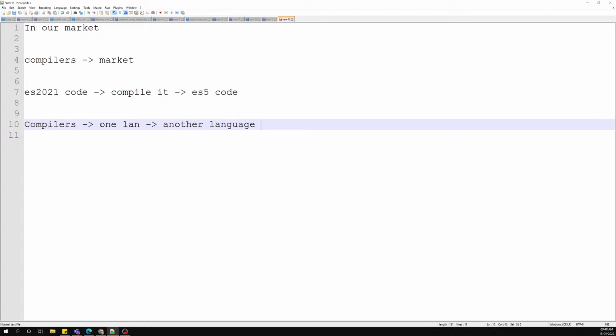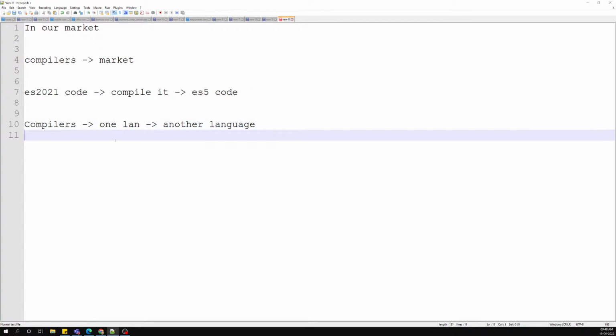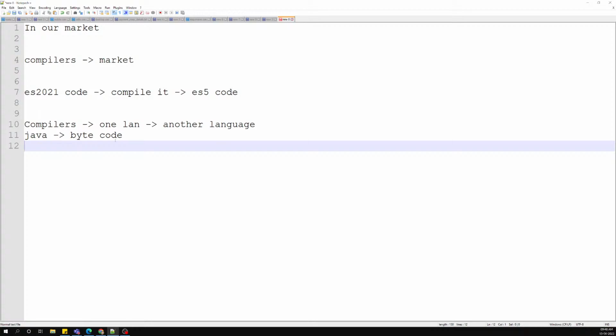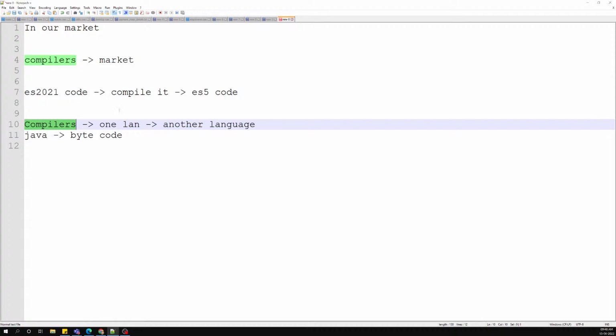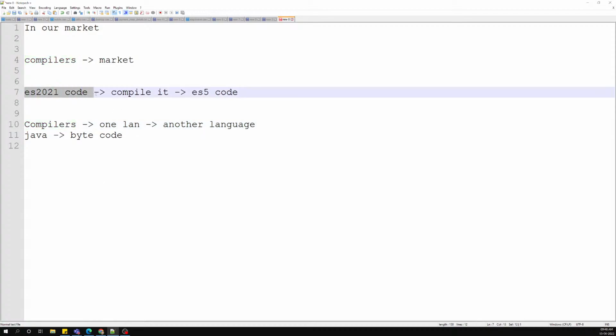So if you take Java, it will take the Java code and compile it into bytecode or something like this. So different code should be converted into a different language, and those things are called compilers. But here, it is taking JavaScript code and converting it into JavaScript code only. It is not converted into C++ or any other language. So those are not called compilers.